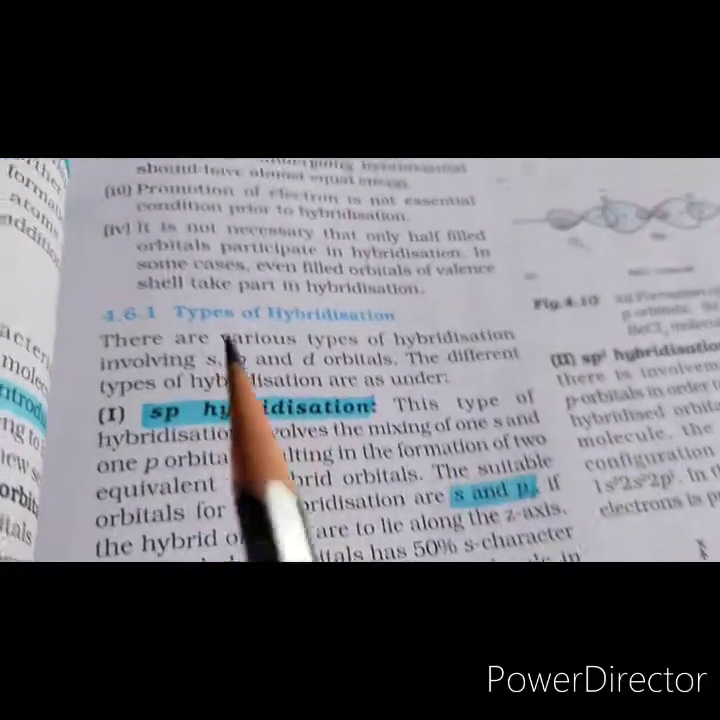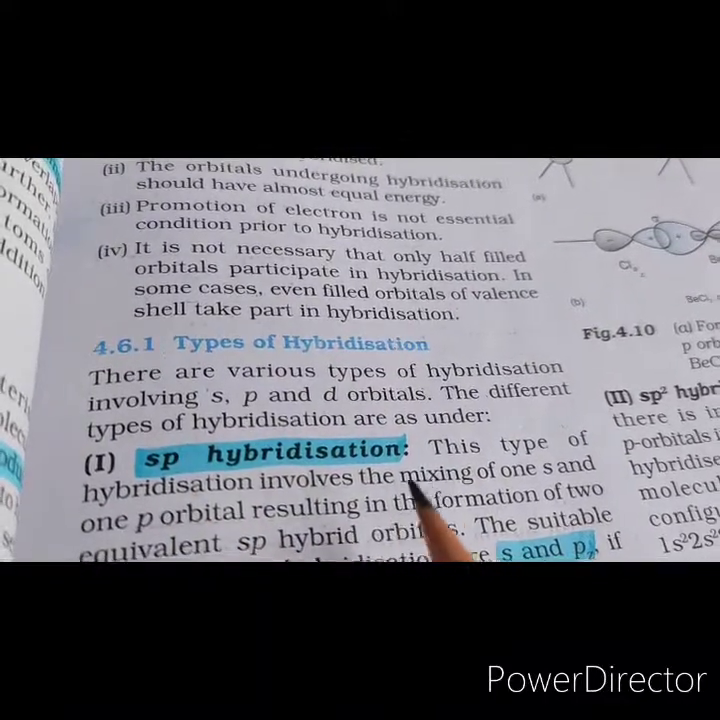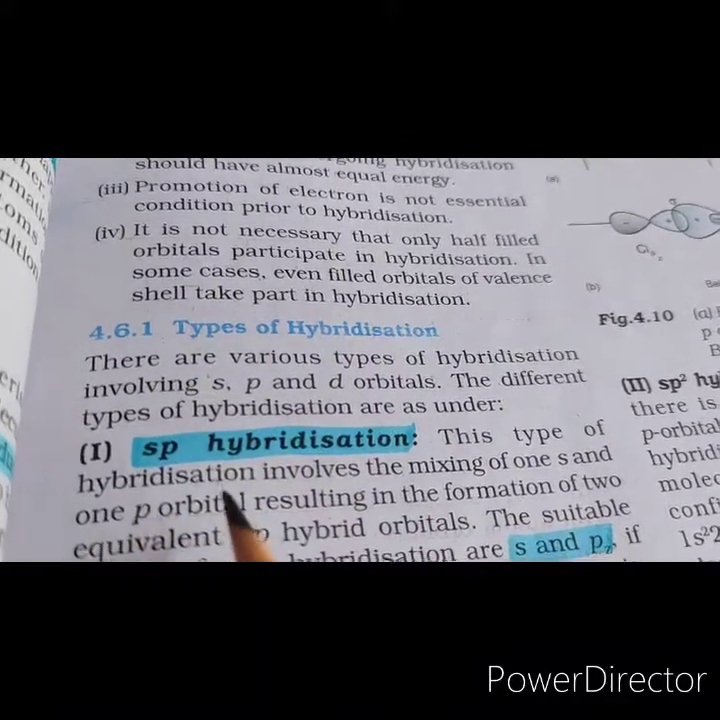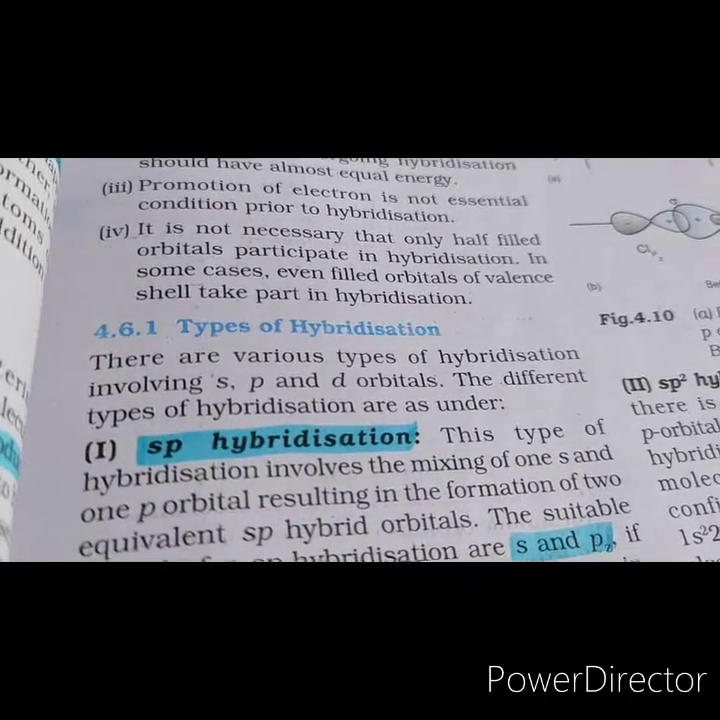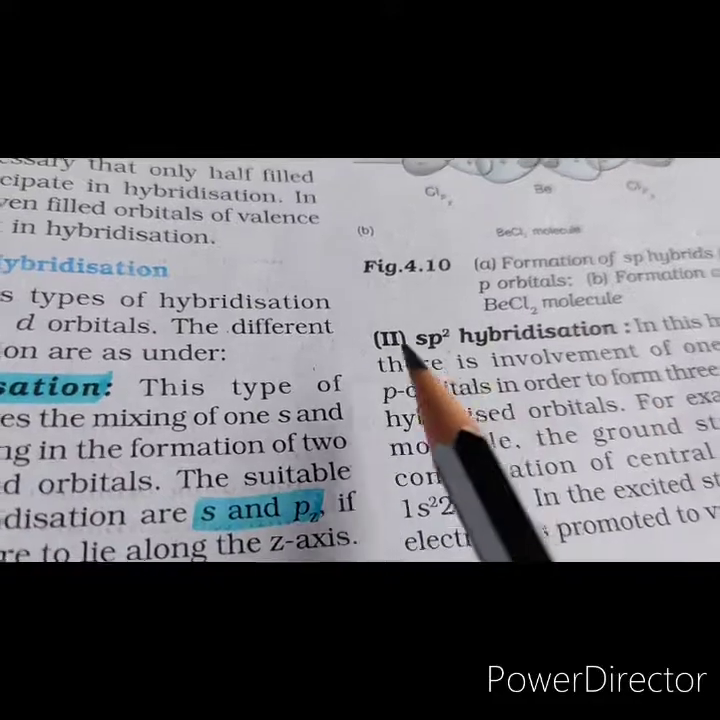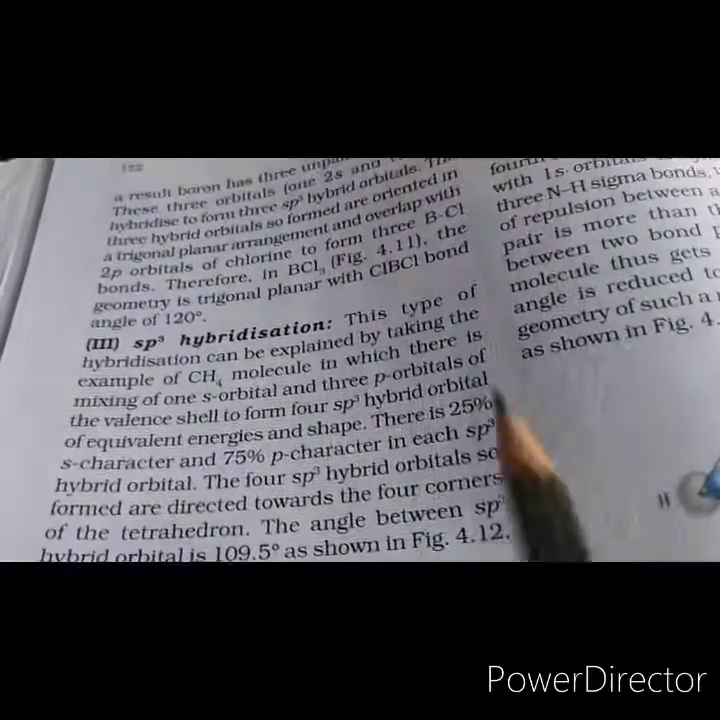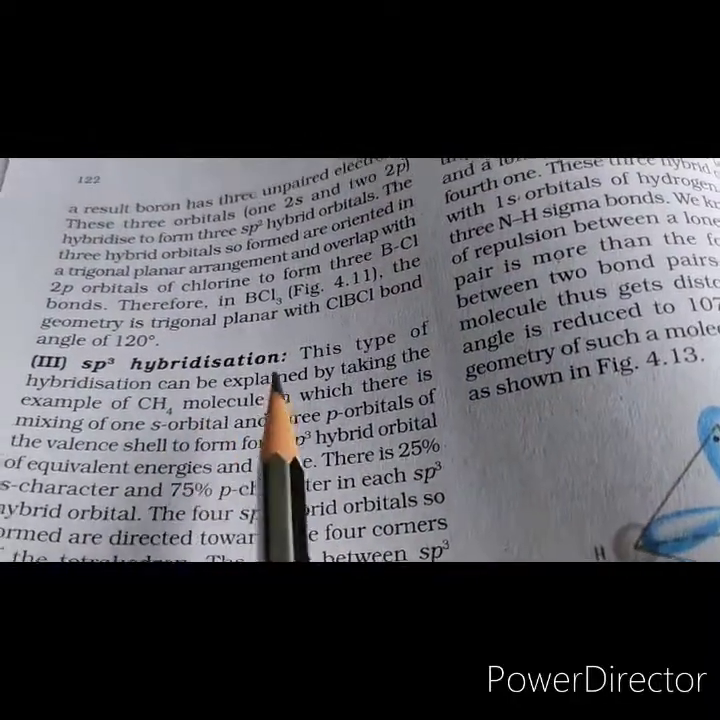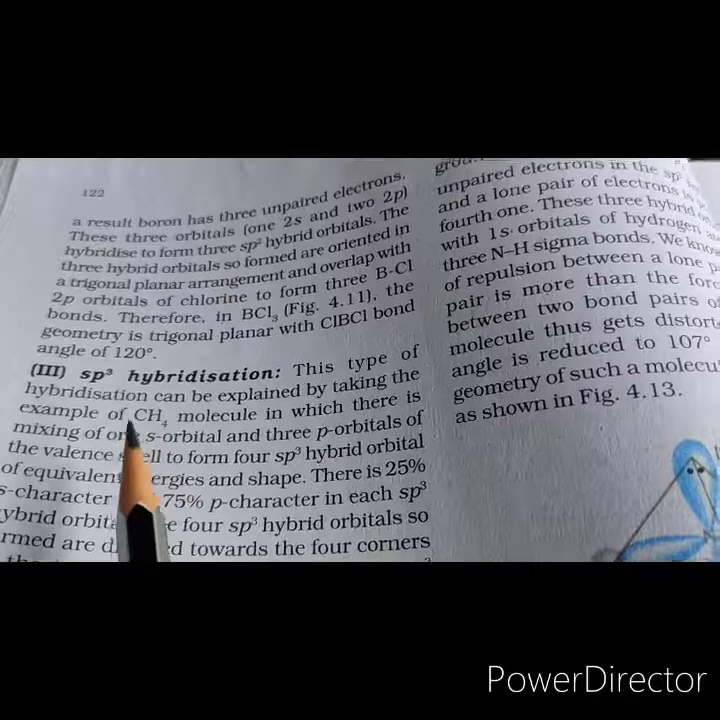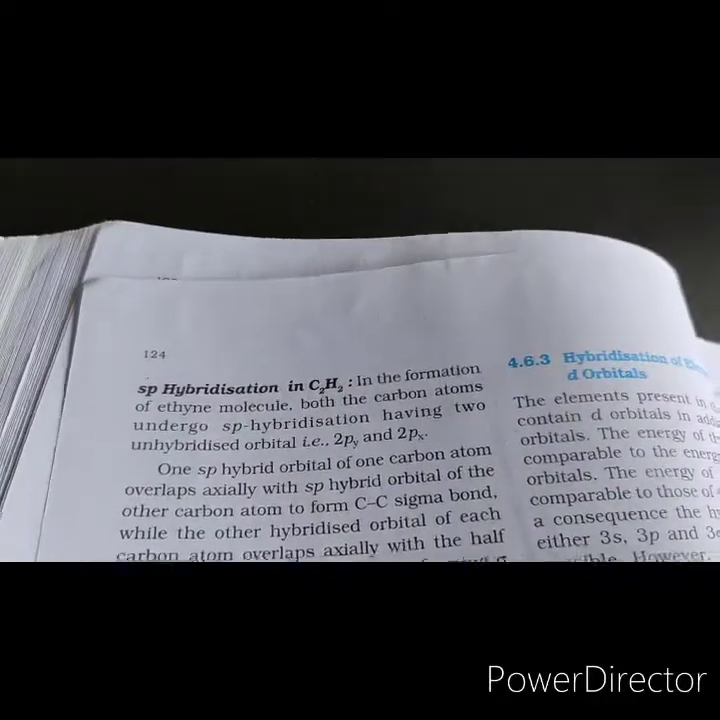Now we come to the types of hybridization. One is sp hybridization. Here 1s and 1p are involved in intermixing. Then the second type is sp2 hybridization, where 1s and 2p orbitals mix together. Then we have the third kind, sp3 hybridization, in which 1s and 3p orbitals mix together.